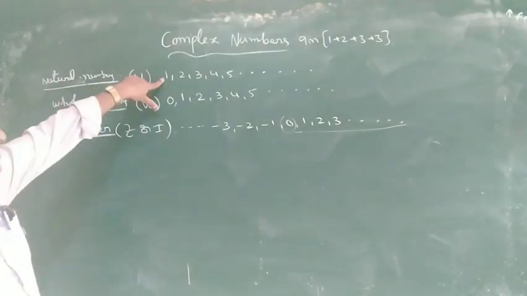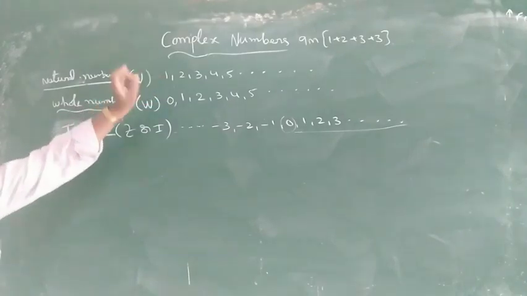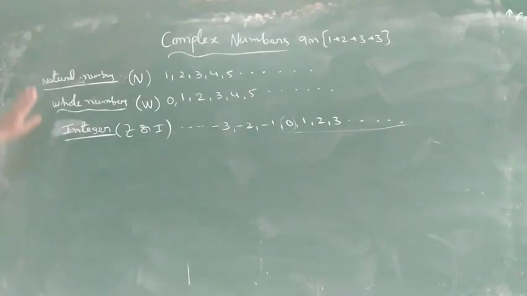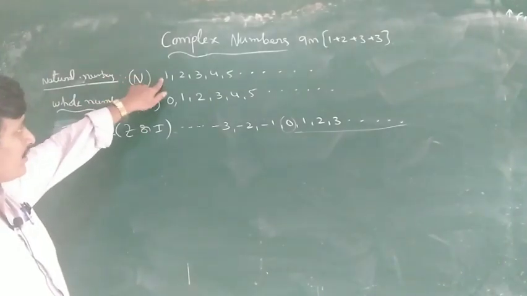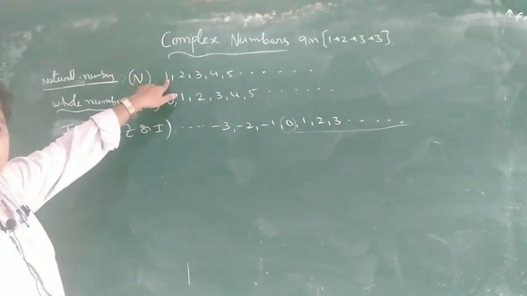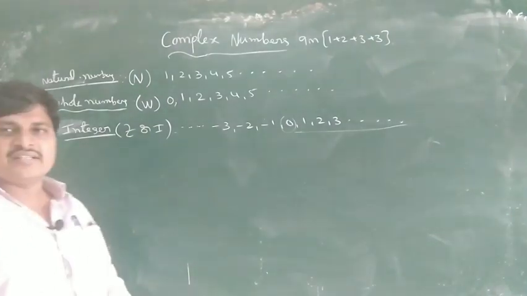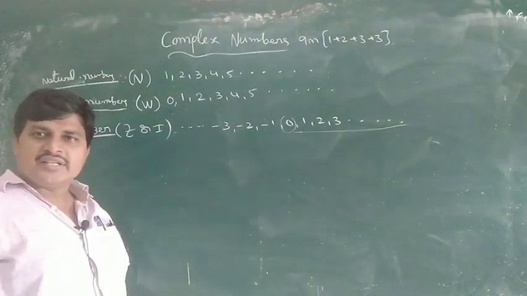Every natural number is an integer. Observe this: natural numbers, whole numbers, integers. Every natural number is an integer.